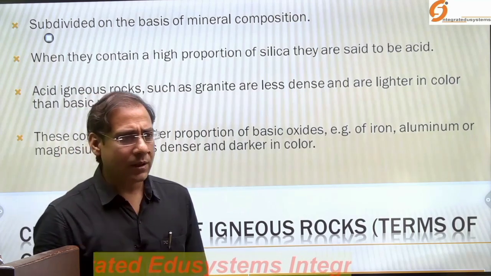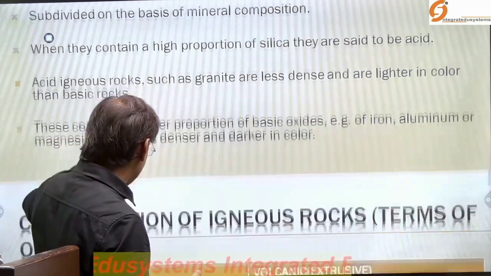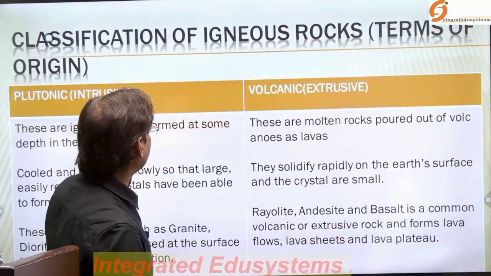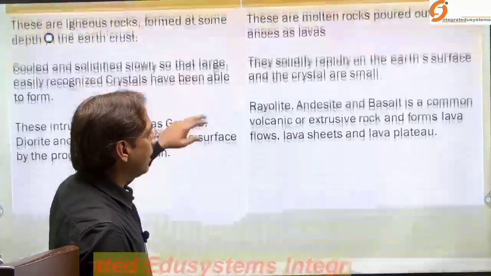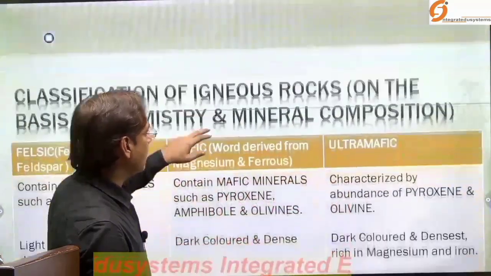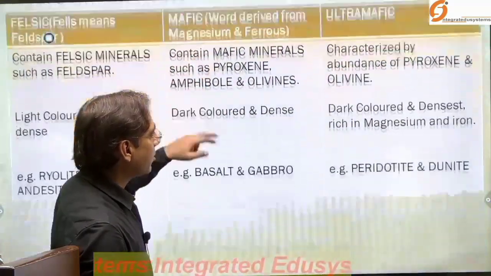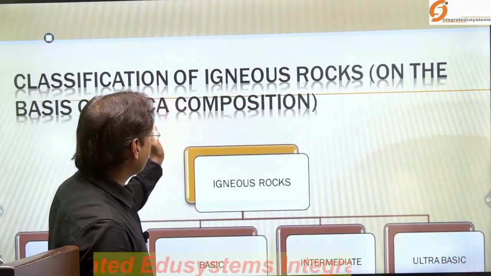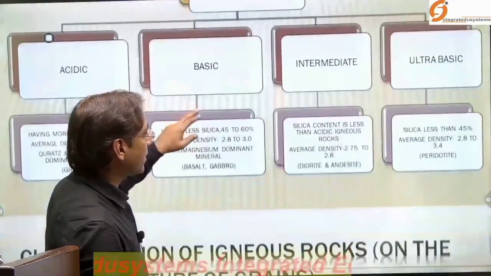And further in the next class I will explain the classification of igneous rocks on different bases. On the basis of origin I will explain. Further, on the basis of the chemistry and chemical composition, I will explain. Further, on the basis of silica composition, I will explain.